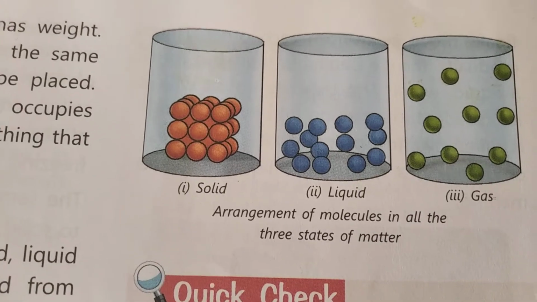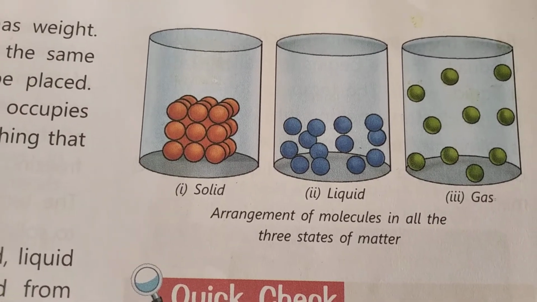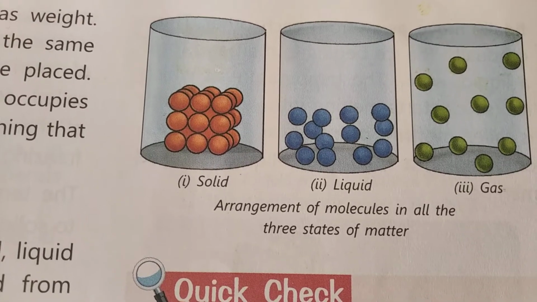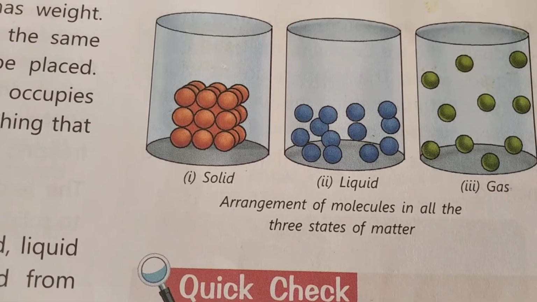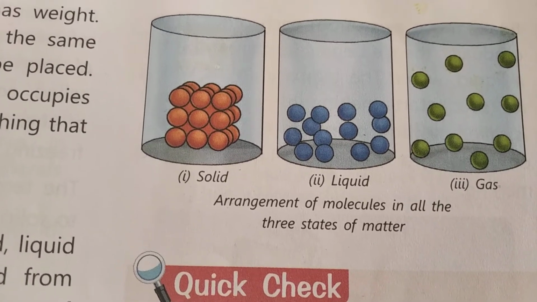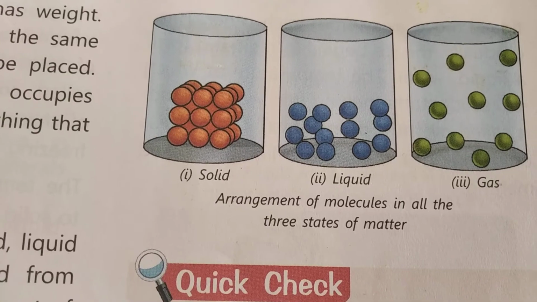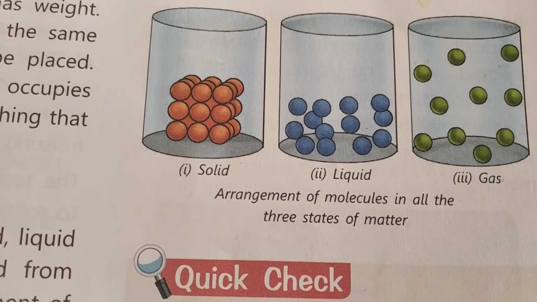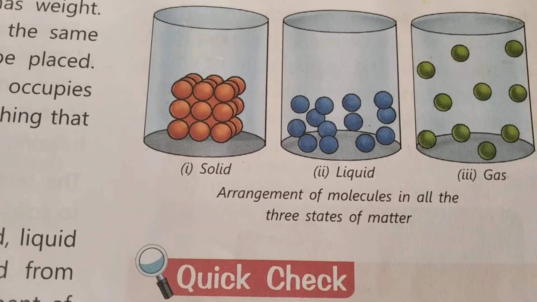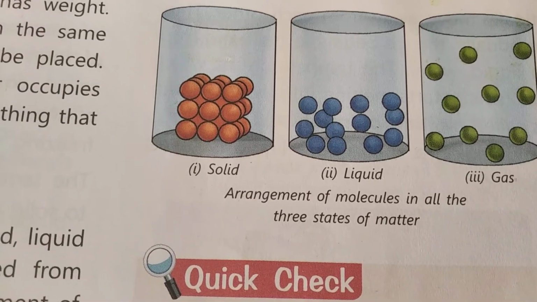In our topic today, I explained about solid, liquid and gases. In solid the molecules are closely packed, because there is no space between them, and the force of attraction is also strong. So this gives a definite volume and shape to solid.